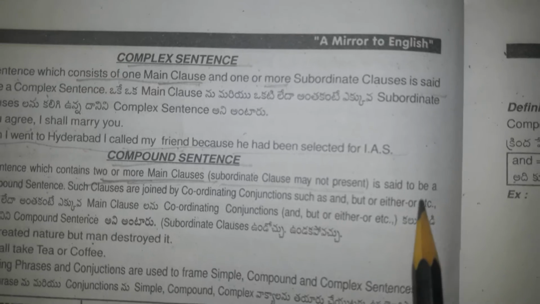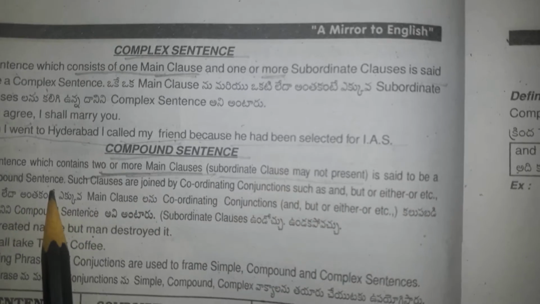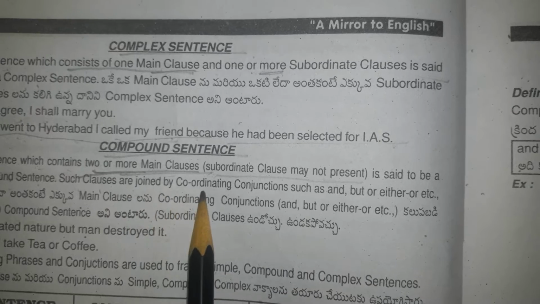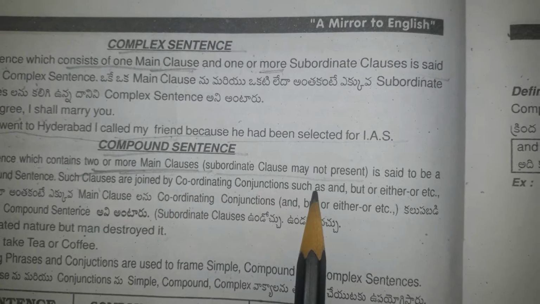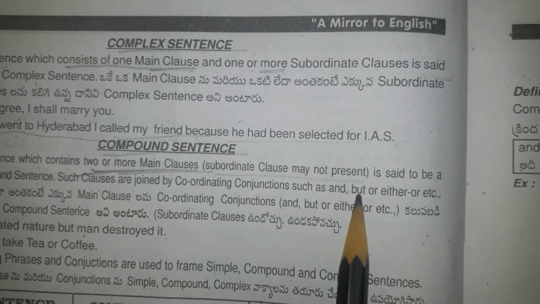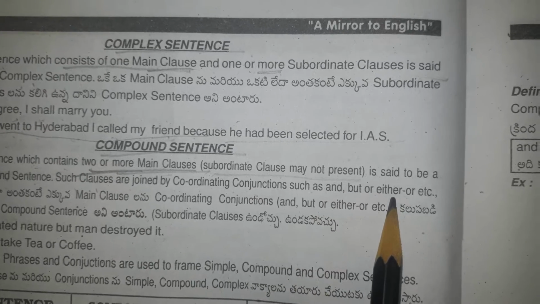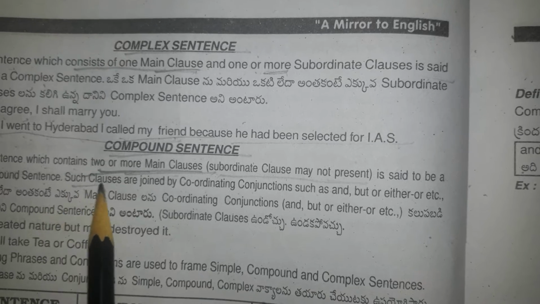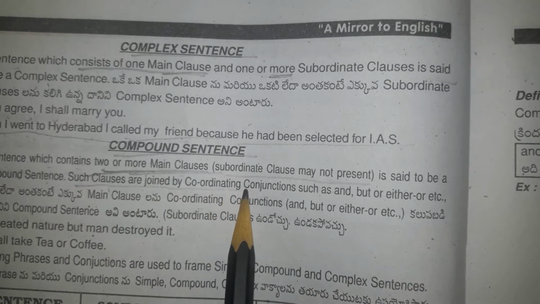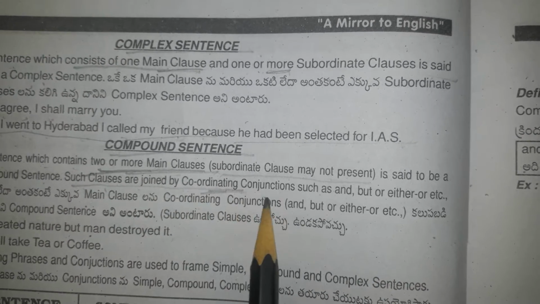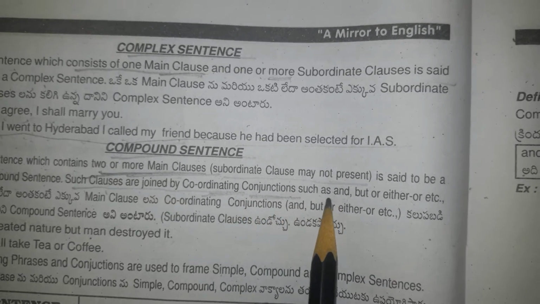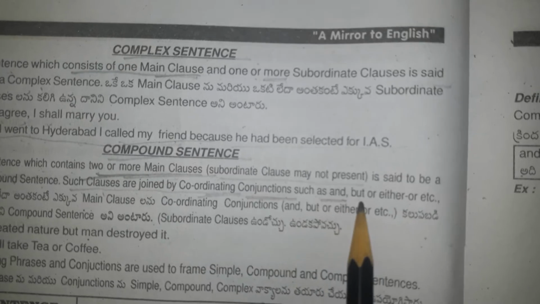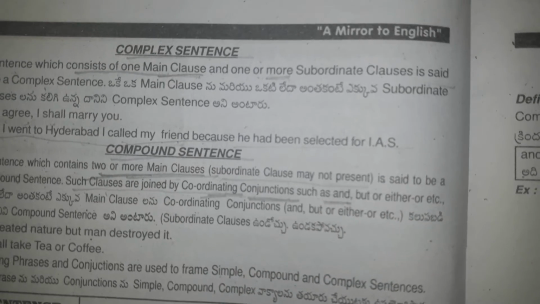Such clauses are joined by coordinating conjunctions such as and, but, or, either, or, etc.